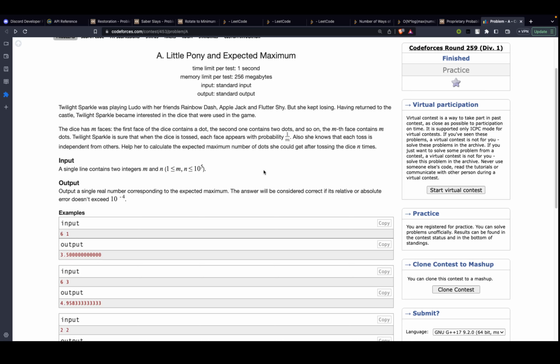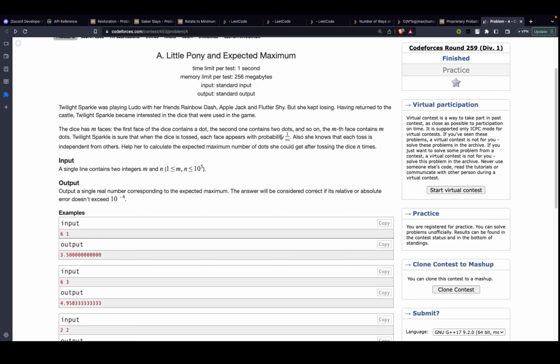And over here they're telling us that we'll roll it n times. So for now, let's just consider we are rolling it maybe 2 times, just so as to get the basic gist of it. So if we roll a die of 4 sides n times, what do we need to calculate? We need to calculate the maximum expected number of dots that she could get after tossing the die n times.